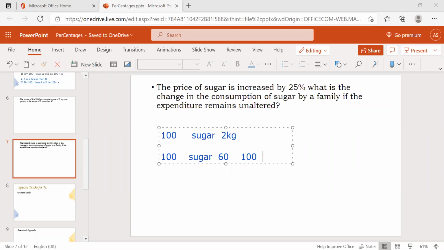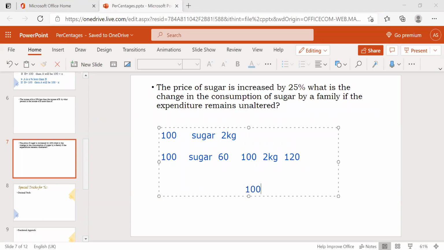What was the 2 kgs price before? Sorry, now the 2 kgs price is 120 rupees. But I have only 100 rupees. Then what will the shopkeeper do?